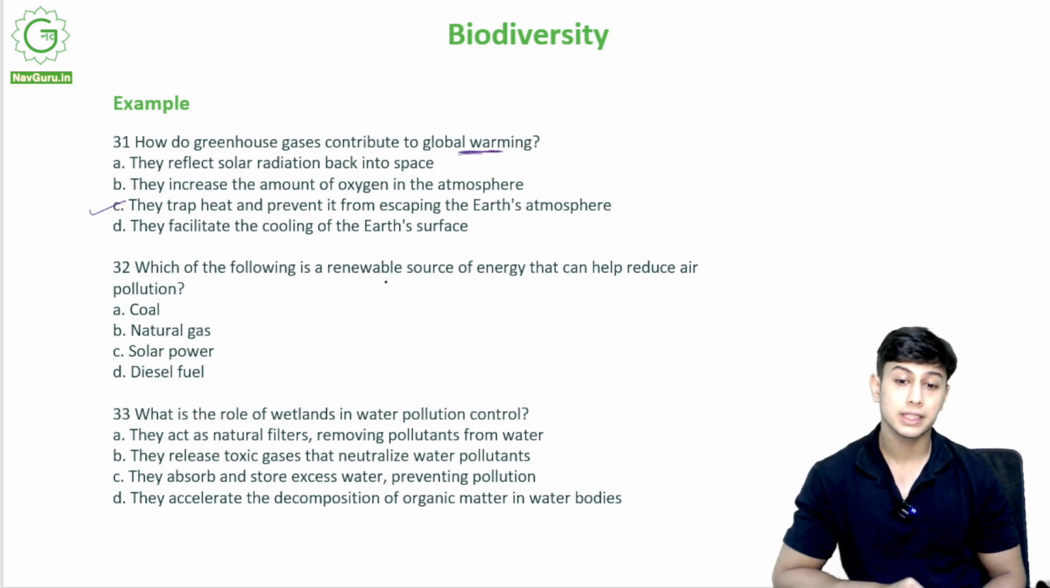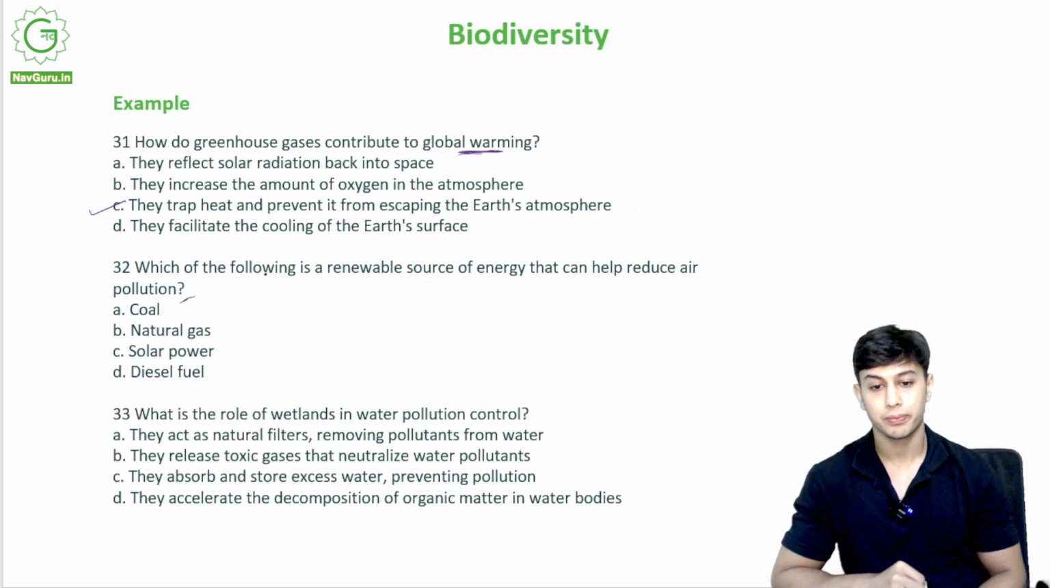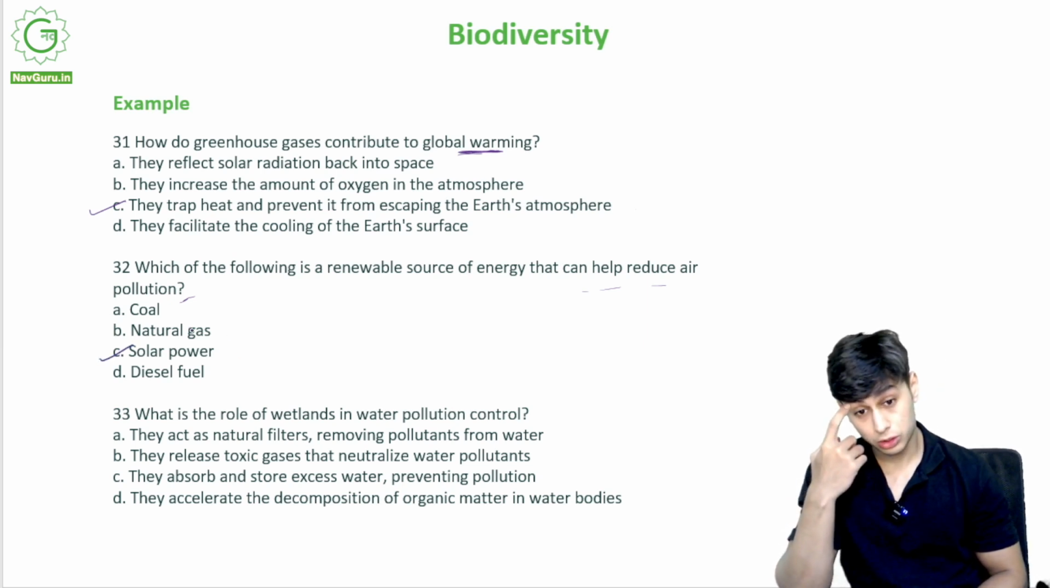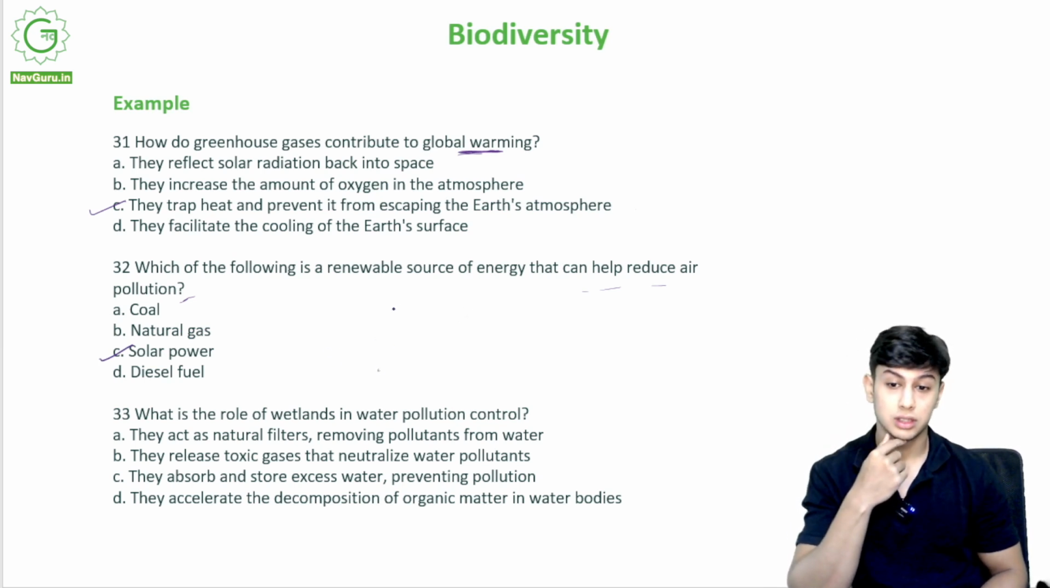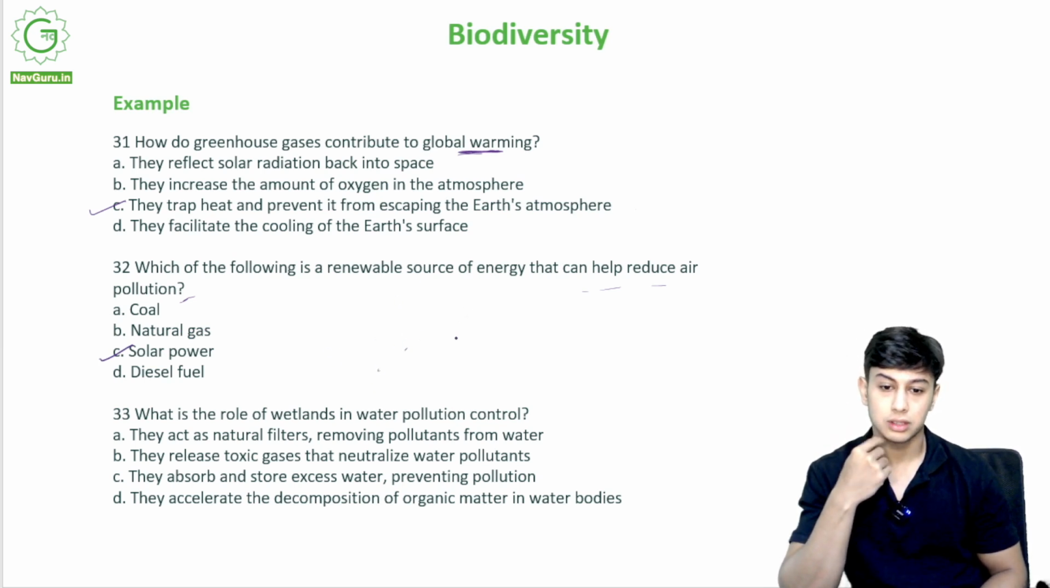Which of the following is a renewable source of energy that can help reduce air pollution? Coal, natural gas, solar power, diesel fuel. What is it? It is C. Solar power. Solar power is a renewable source that can help reduce the air pollution.